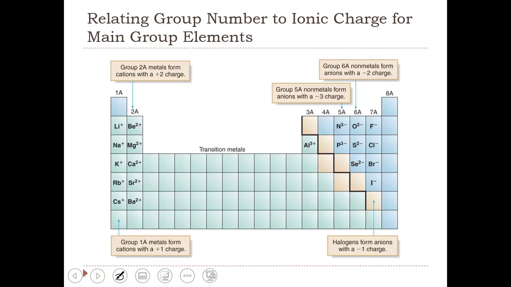What helps me is that the value is the same. So +1, -1 on the outside, then +2, -2, and then +3, -3. So +1, -1, +2, -2, +3, -3. Those are the patterns. So lithium, what ion does it form? It's in group 1, so Li plus. Beryllium, which ion does it form? Be2 plus.